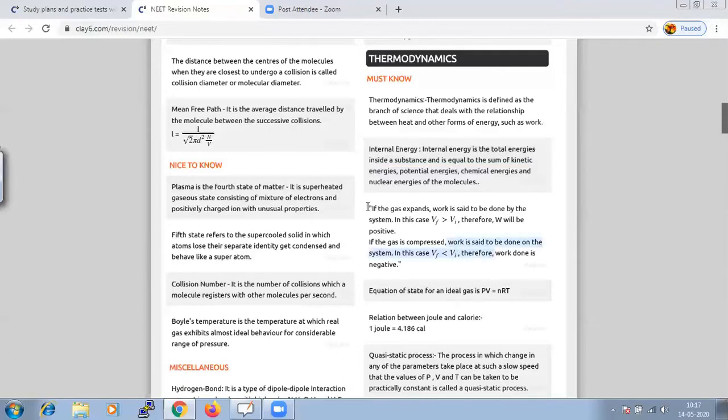Whatever we studied regarding internal energy, the inference from that is here. What is internal energy, and what we are supposed to remember in that, we have to consider that.